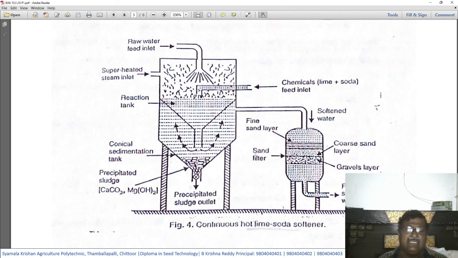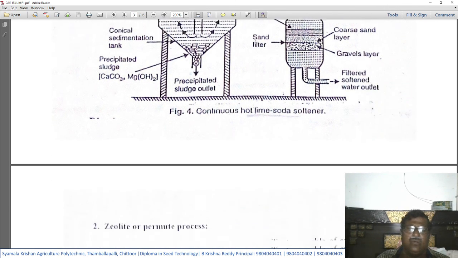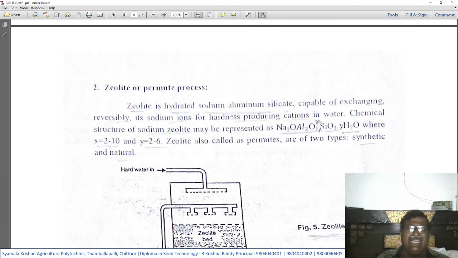Then the precipitated sludge. The entire thing, when settled at the bottom, looks like a sludge. Sludge contains what? Calcium carbonate and magnesium hydroxide, if the hardness is caused by the bicarbonates of calcium and magnesium. So there will be a precipitate or sludge outlet. This sludge will be removed from here and disposed of in low-lying areas to raise their level, as we already explained. Okay, now coming to the second method.